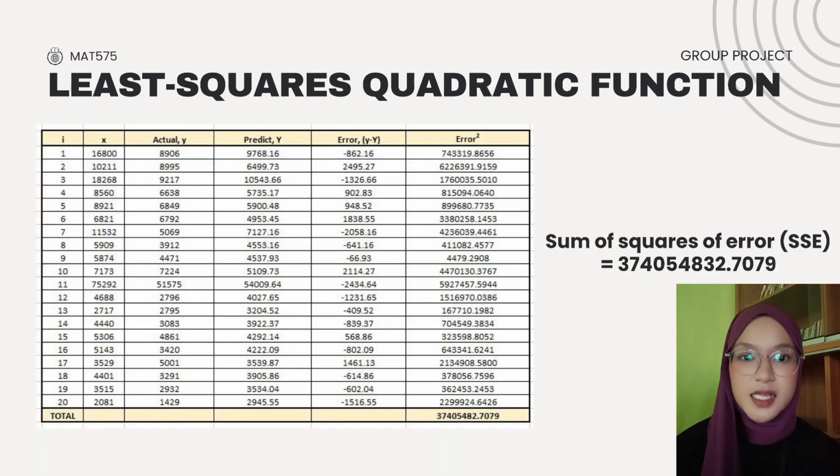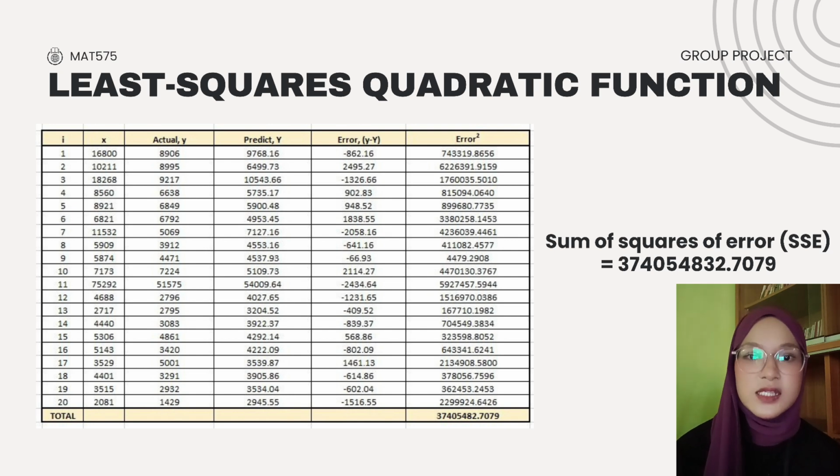Next, we applied the same error analysis to our least square quadratic function to test its accuracy. Just like before, we took the difference between the actual graduate numbers and the predictions made by our quadratic curve, squared those differences and summed them up.